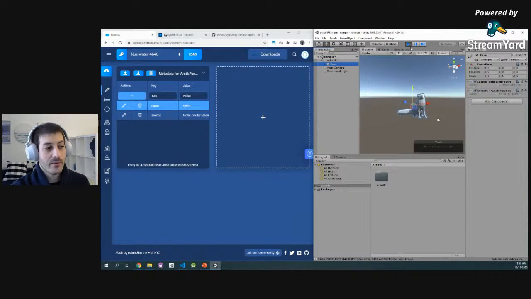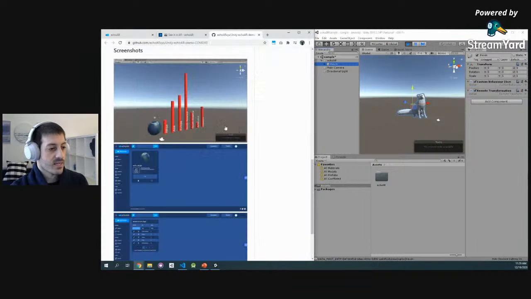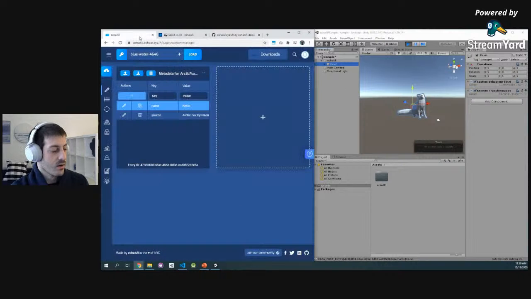Perfect. So we saw how we can stream data. We saw how we can do real-time updates. We saw how you can change things remotely. We saw how to edit code. Now let's transition into a more sophisticated example. We're going to recreate this example right here together.